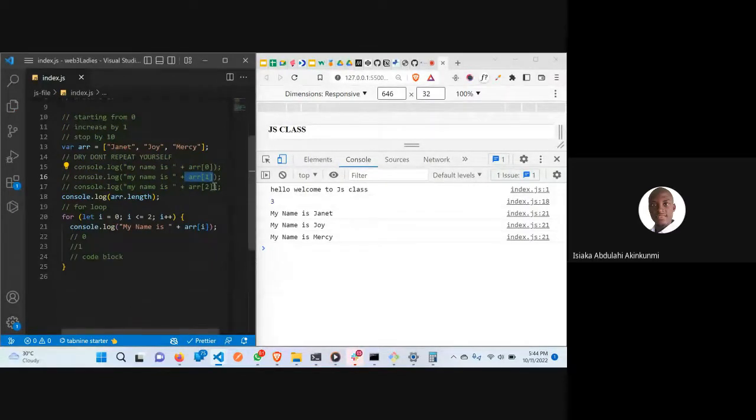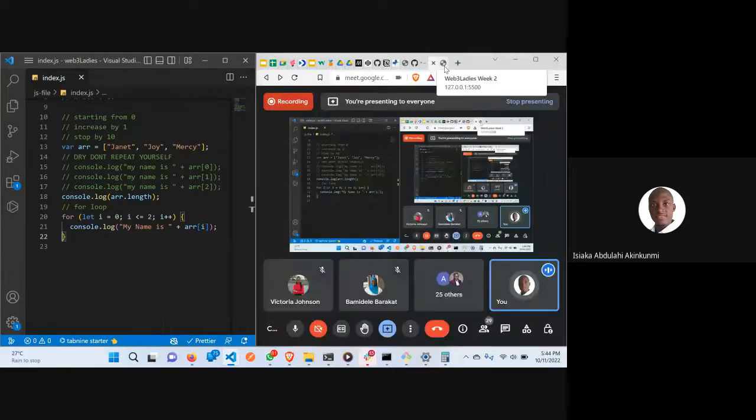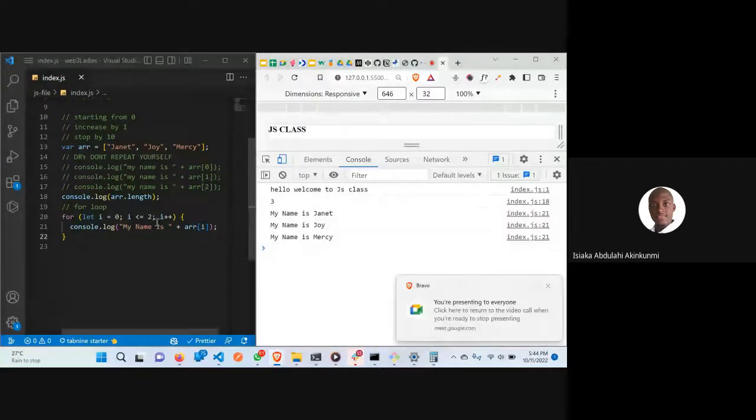You can see now I don't need to write it like this. I only need to use a for loop to write this. So do you have any questions regarding this? No, I believe we don't have any. Okay, that's fine. So that's how a for loop works.